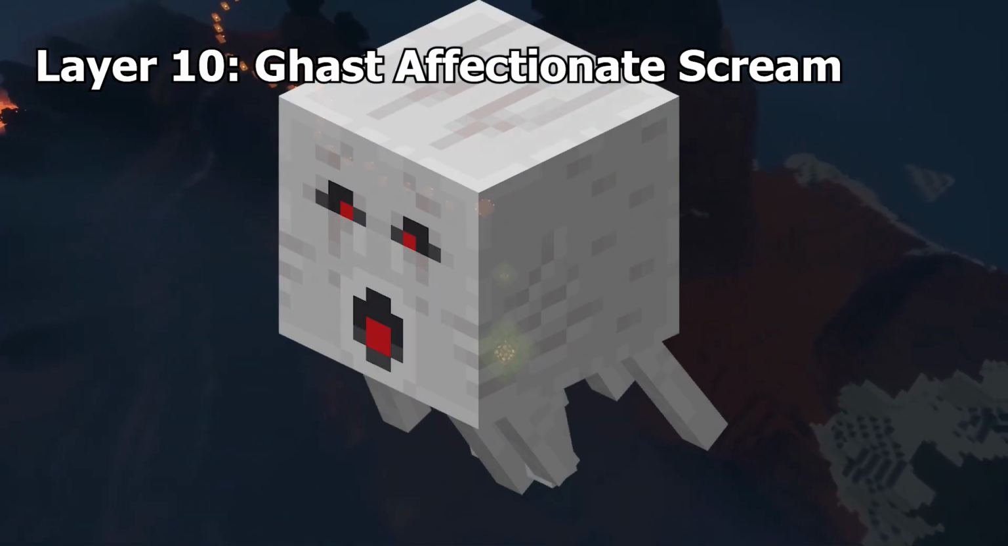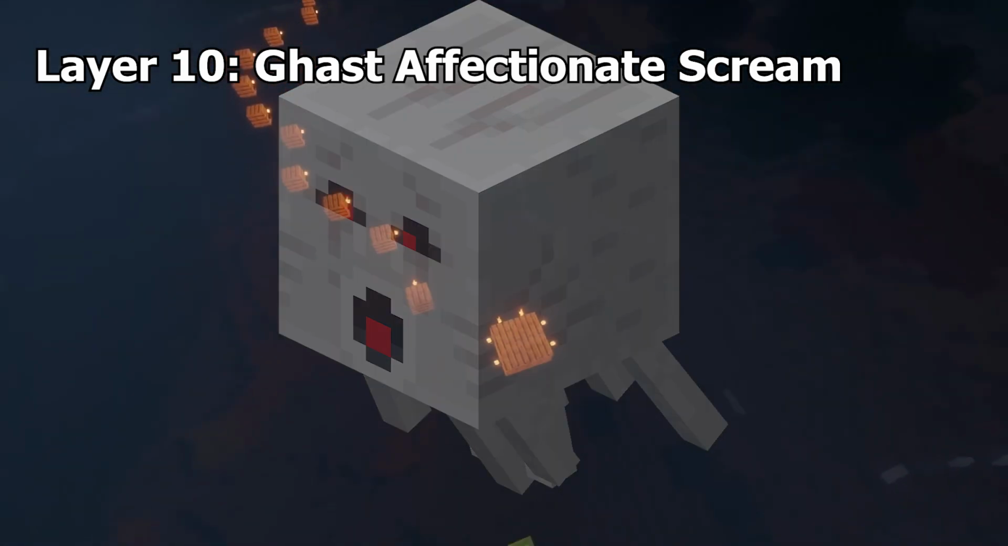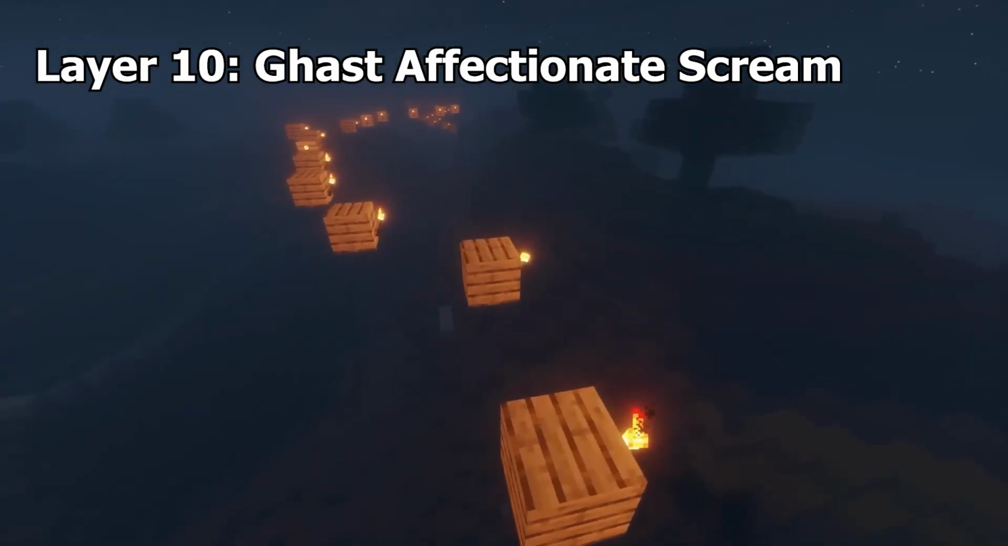Ghast Affectionate Scream. Ghasts have an unused sound file in the game that is like their normal noises, but sounds affectionate instead. It seems like a weird thing to have in the game. Maybe they were going to have a way to befriend or tame ghasts?